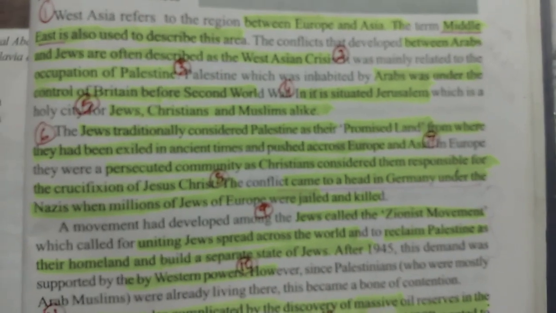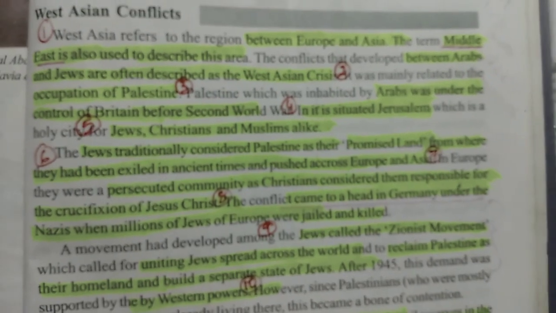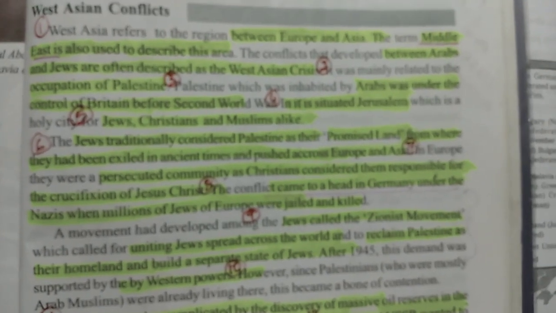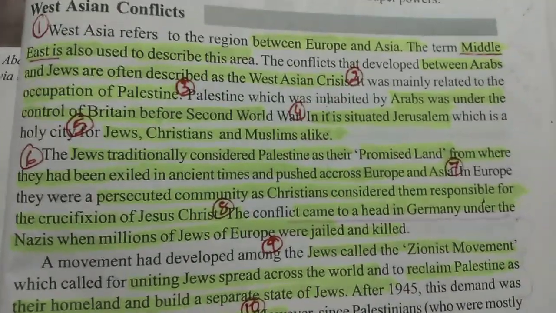This is one part. The second group, Arabs, who are Muslims. The conflict between Jews and Arabs is related to one place, that is Palestine. The main bone of contention in this West Asian conflict is related to these two groups, the Jews and the Arabs, and the place, Palestine. In the middle, there is Christianity. So these are the three groups: Jewish people, Christian people, Arab people, related to Jerusalem and Israel. So let us know what the main factor is.